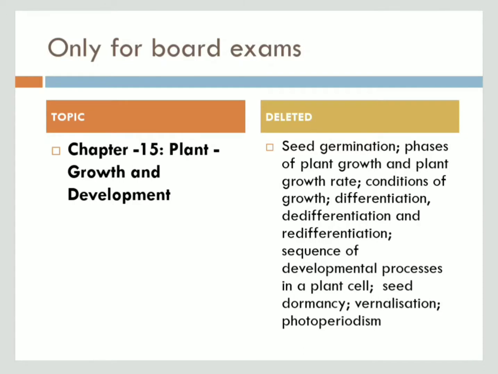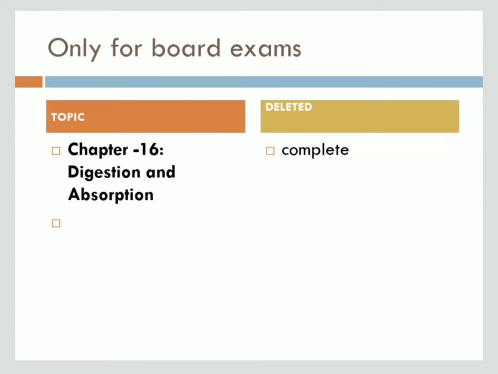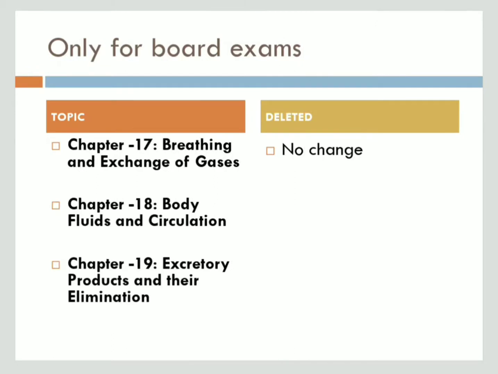And next, chapter 8, Cell: The Unit of Life, chapter 9, Biomolecules, and chapter 10, Cell Cycle and Cell Division. There are no changes, nothing is removed. Completely we have to learn about the cell. So all these are present. Next, chapter 11, Transport in Plants, and chapter 12, Mineral Nutrition, are completely deleted. And next, photosynthesis is also completely deleted from the syllabus.